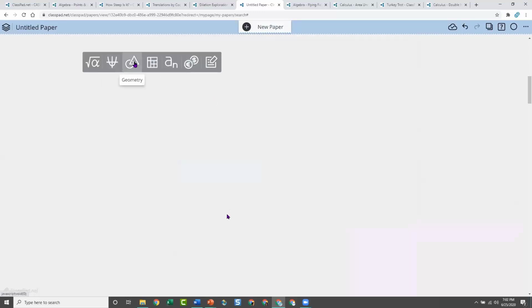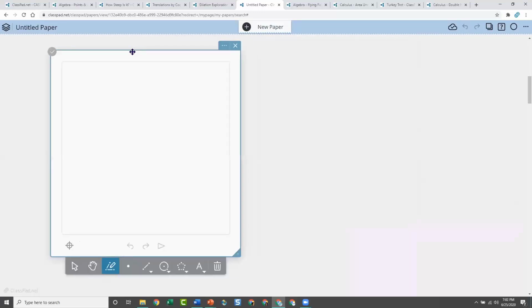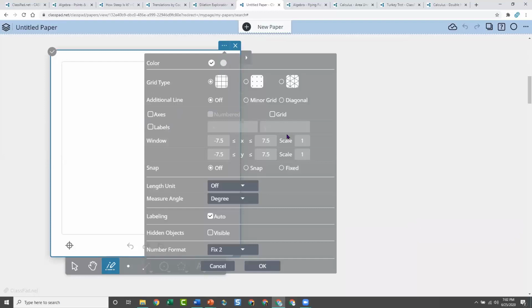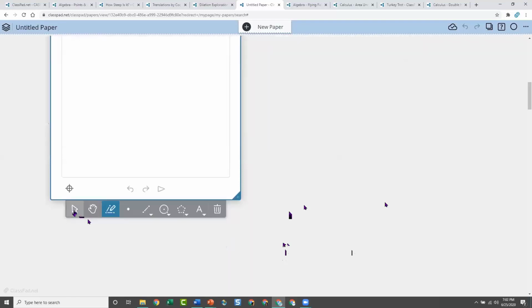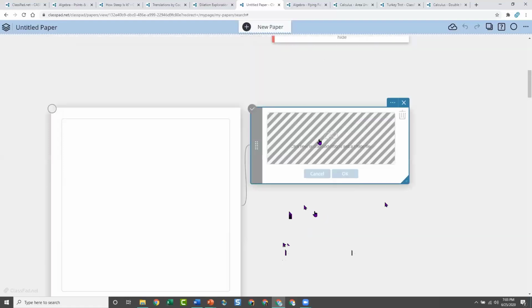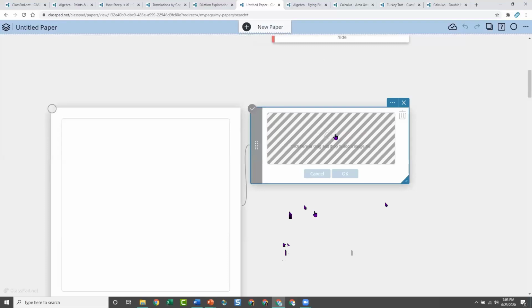I'm going to go into the geometry sticky. Notice geometry is a blank screen. In settings, I can turn on the grids if I want, but right now I don't want a grid because I'm doing geometry, and I'm going to actually turn off auto labeling. This time I'm going to go get an image. The image is in a different location, obviously, because we're in geometry. To get the image icon in geometry, you're going to go to this text one, and when you click it, there's other options. Here's the image. It looks exactly like the one that was in the graph, but it's just in a different location. And we have a protractor too. I'm going to click image, and it looks the same, right? It's the same situation. I have to drag a picture in here or go find one. So I'm going to click again.